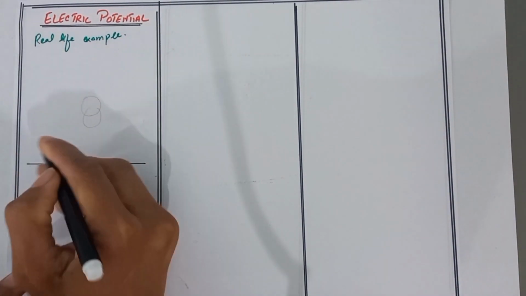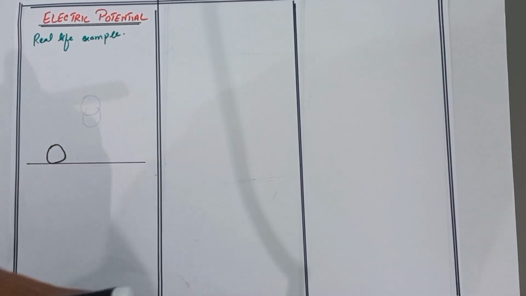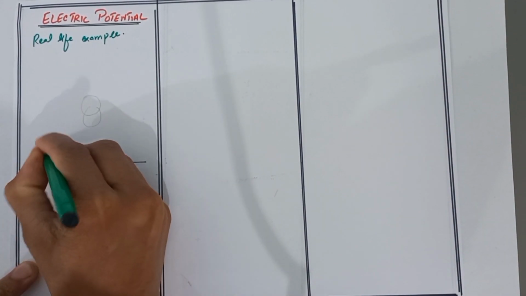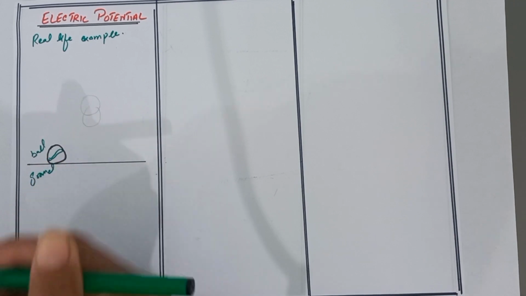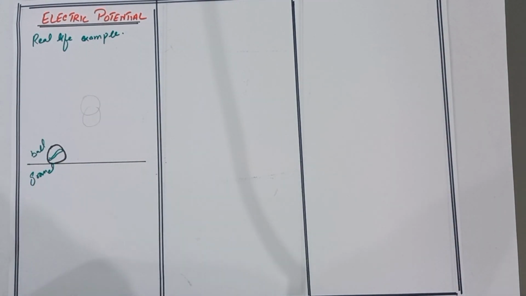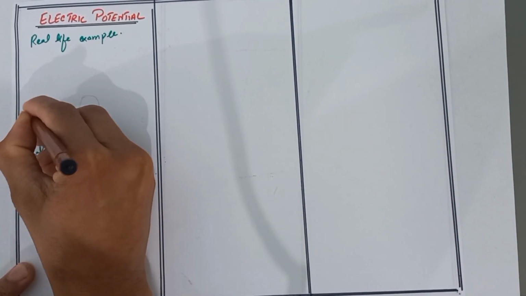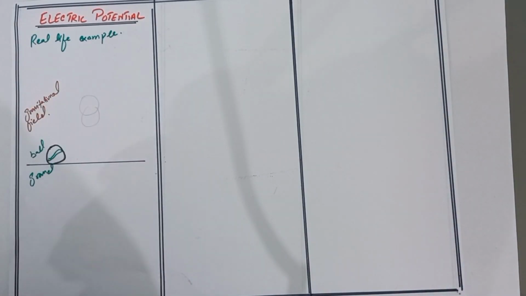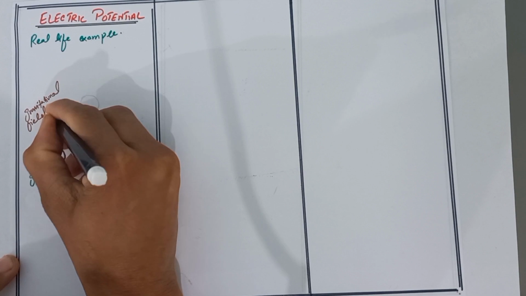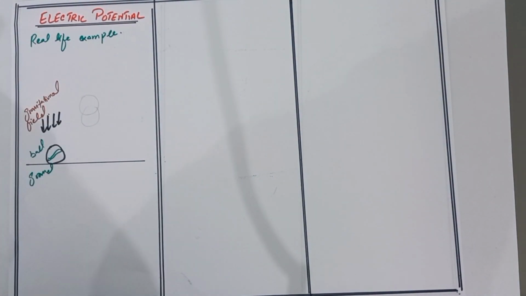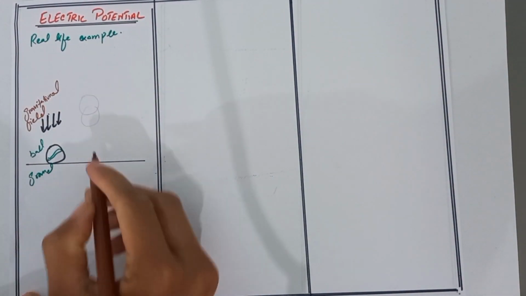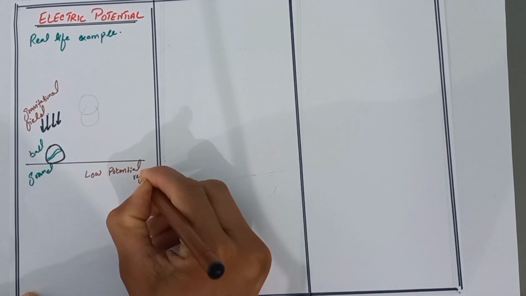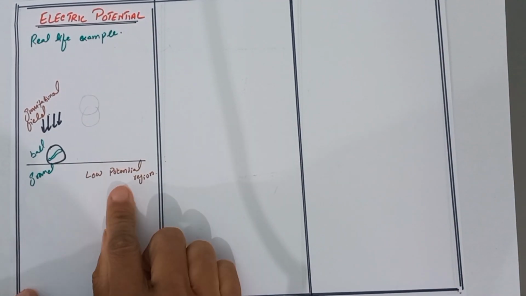Consider a ball that is present on the ground. When the ball is on the ground, here the gravitational field is in the downward direction. Now, as a convention, the ground level is considered a low potential region. So the ball is present at a low potential region.